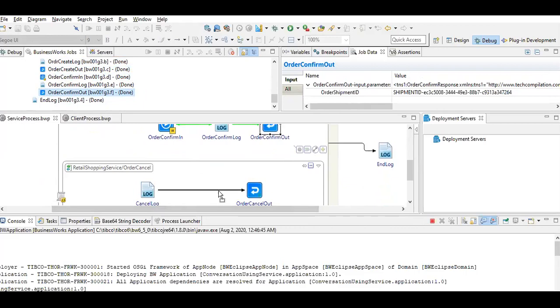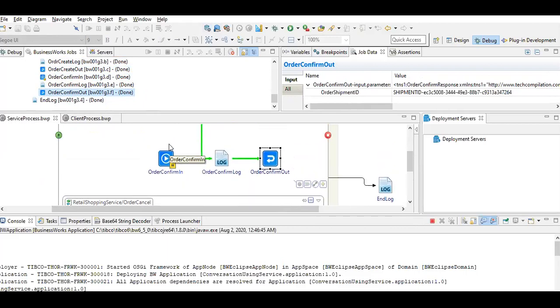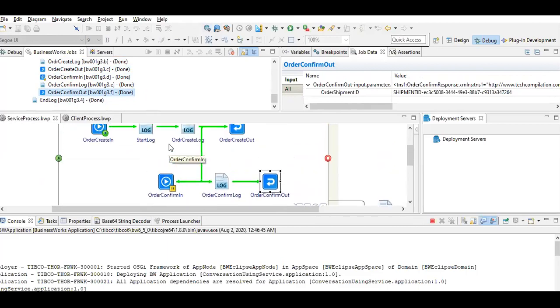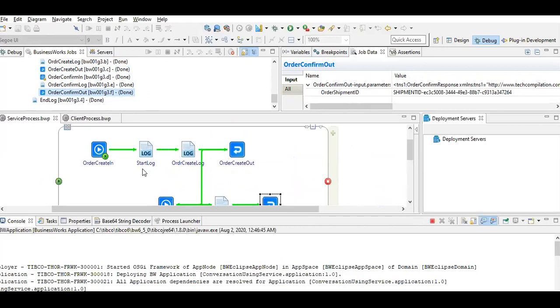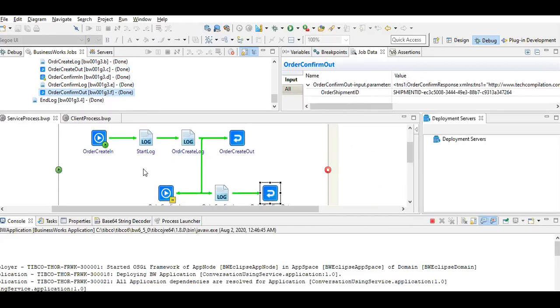So this is how you can understand how conversations can be used in a web service, where we have multiple operations, and only one operation will be capable of creating the process instance.